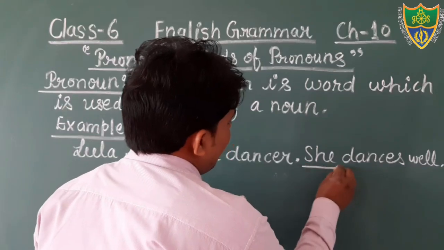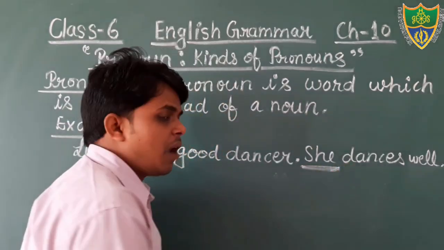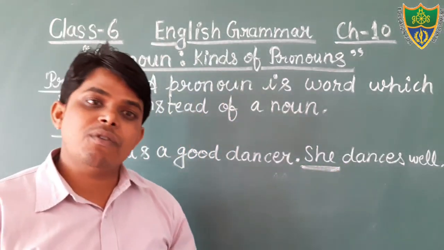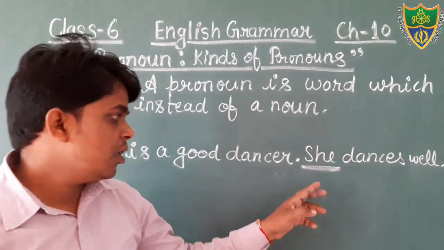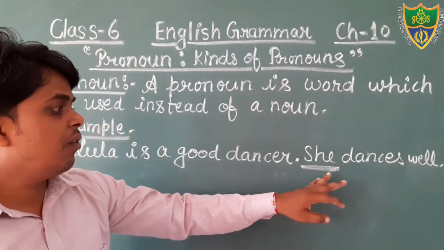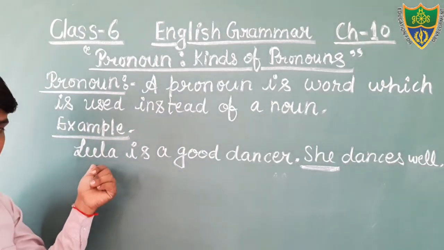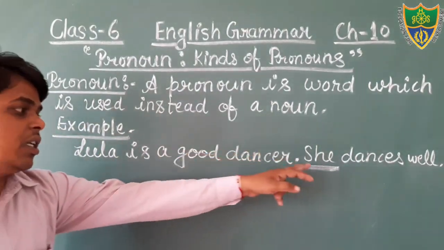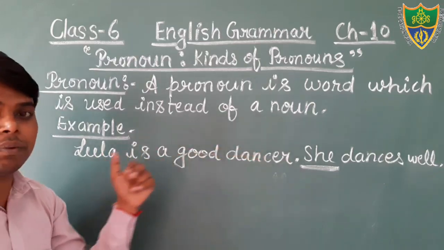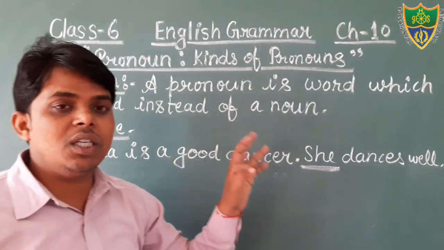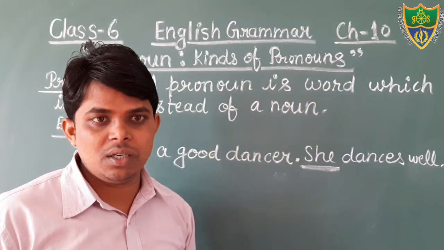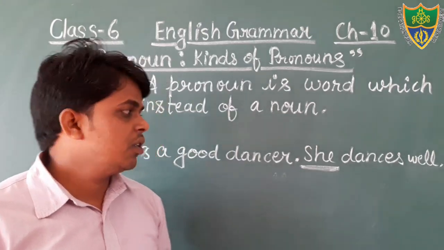For avoiding the repetition of noun, we can use pronoun. So in this sentence, the word she is used for whom? For Leela, at the place of Leela. Therefore, the word she is pronoun in this sentence. Okay, students. So that is pronoun.